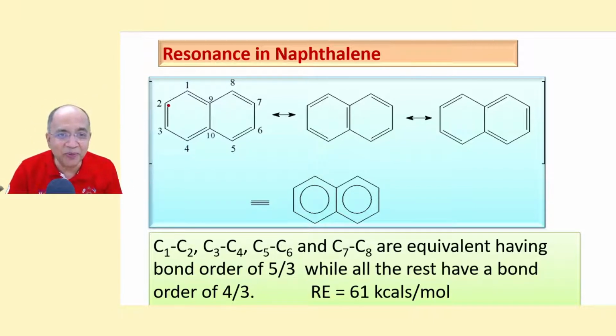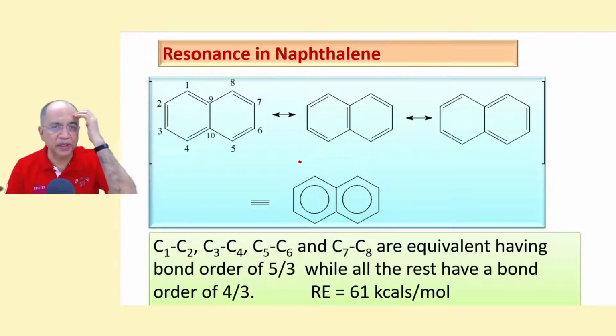Now interestingly, if you find the bond order, how to number the carbon atoms: 1, 2, 3, 4. Then this is not counted. You jump from 4 to 5, 6, 7, 8, then 9, 10. Or you can start from here: 1, 2, 3, 4, 5, 6, 7, 8, 9, 10. Or you can start from here: 1, 2, 3, 4, jump, 5, 6, 7, 8, 9, 10. Or you can start from here: 1, 2, 3, 4, whatever way.